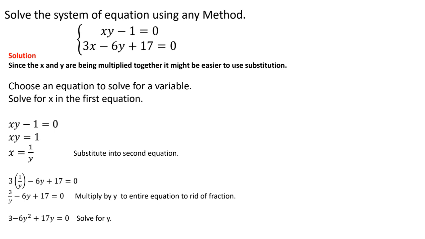Let's simplify. 3 times 1 is just 3 over y minus 6y plus 17 equals 0. I want to get rid of the fraction, so I'm going to multiply the entire equation by y. When I multiply y times 3 over y, I just get 3. When I multiply y times minus 6y, I get minus 6y squared. When I multiply y times 17, that gives me 17y. And y times 0 gives me 0. So to solve for y, this is a much nicer equation, and it shows that I have another quadratic.